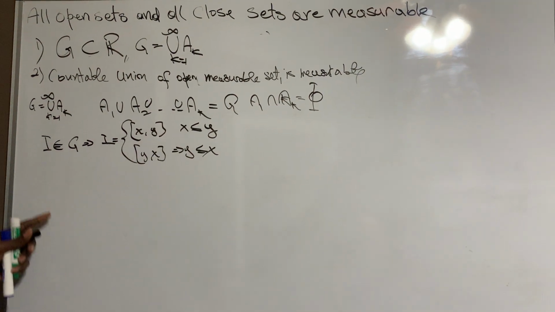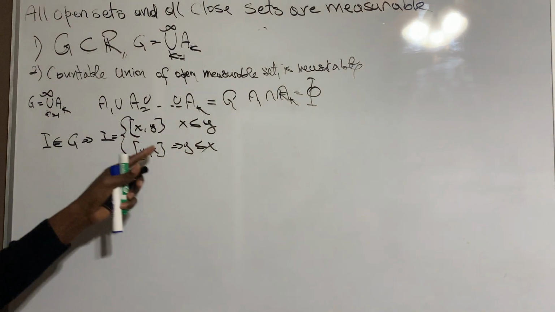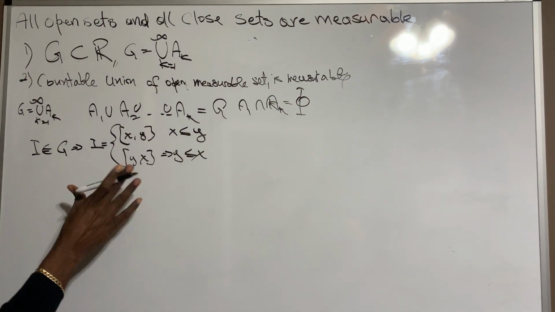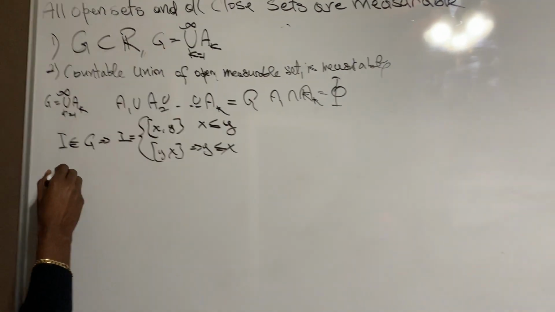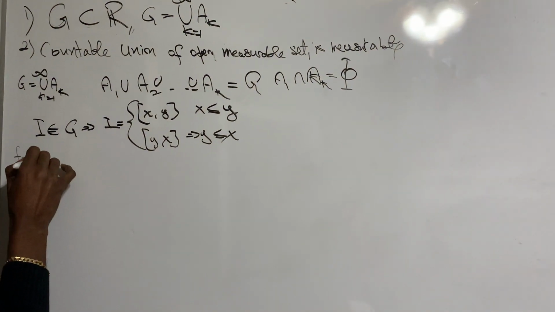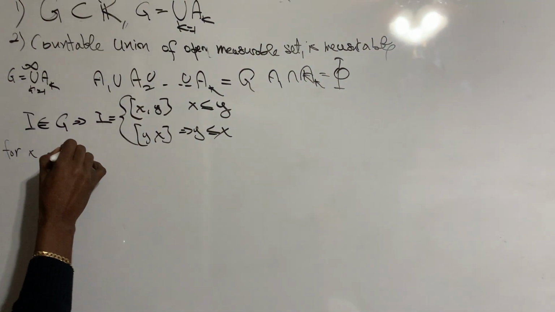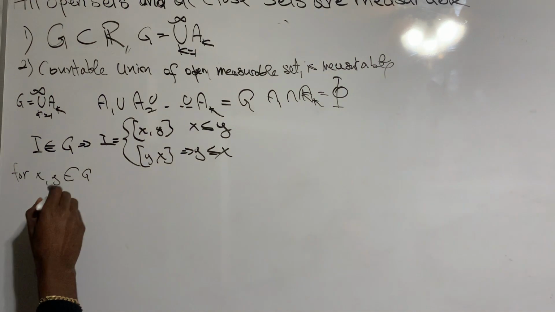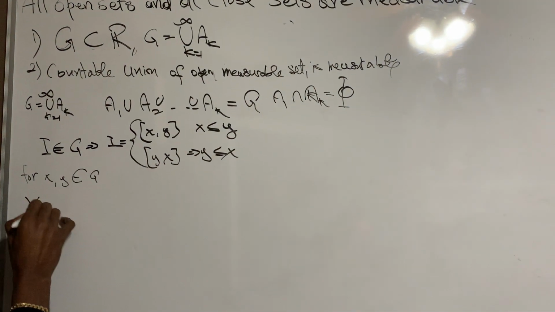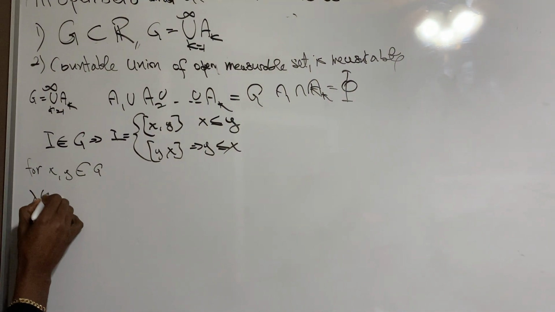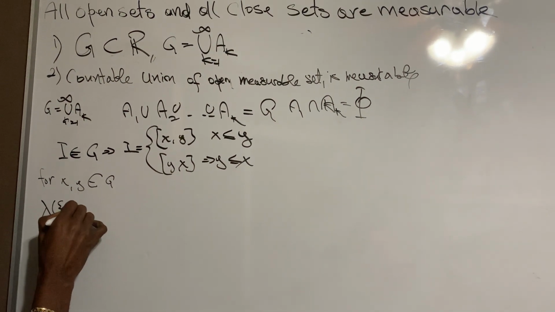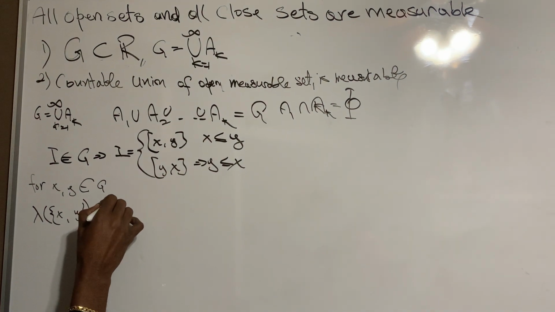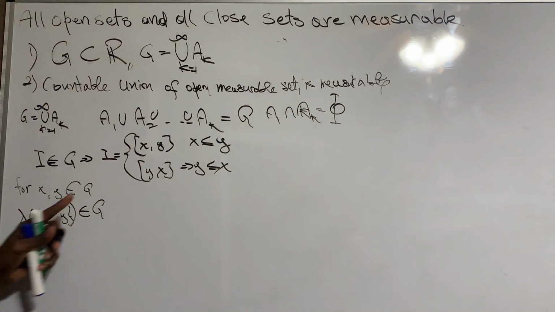Now, our relation we're going to define on this, right? Here's the definition of the relation. For any x and y in G, the closed interval [x,y] also belongs to G. This is our relation.